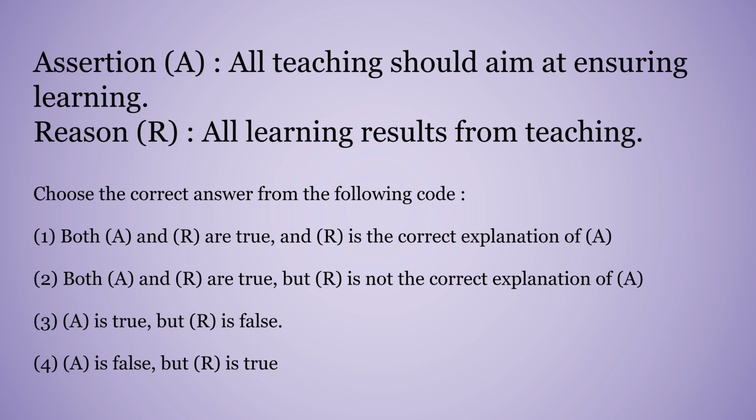Option 1 is both assertion and reason are true, and the reason is the correct explanation of A. Option 2, both A and R are true, but reason is not the correct explanation of A. Third option is A is true, but R is false. And fourth option is A is false, but R is true. So the right answer is 3. A is true, that is, all teaching should aim at ensuring learning is true. But the reason given, all learning results from teaching, is false.